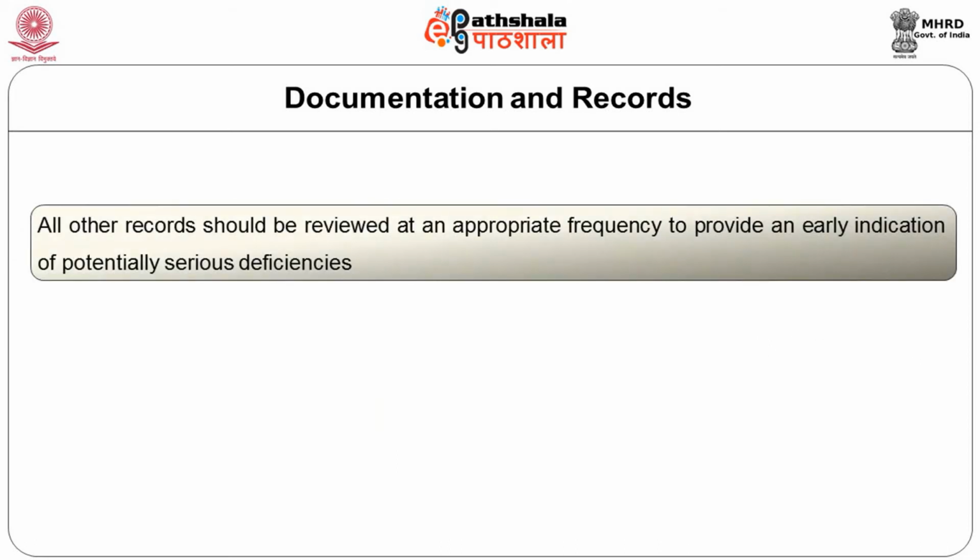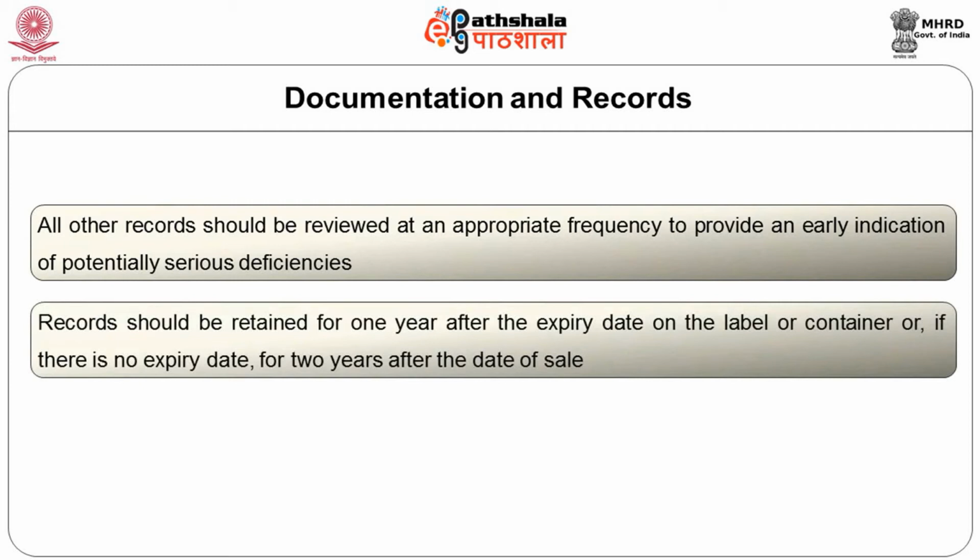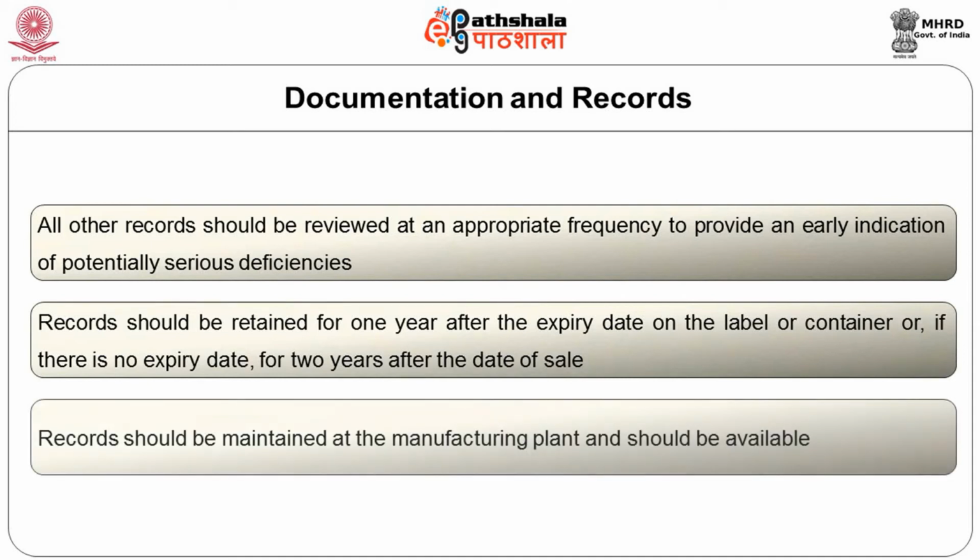All other records should be reviewed at an appropriate frequency to provide an early indication of potentially serious defects or deficiencies. The record should be retained for 1 year after the expiry date on the label or the container, or if there is no expiry date, for 2 years after the date of sale. They should be maintained at the manufacturing plant and should be readily available for any scrutiny.